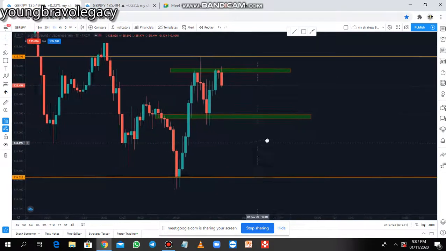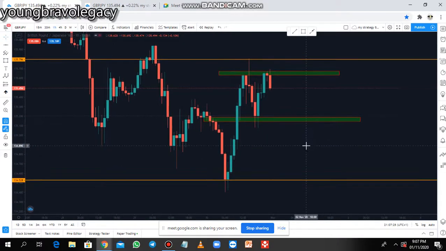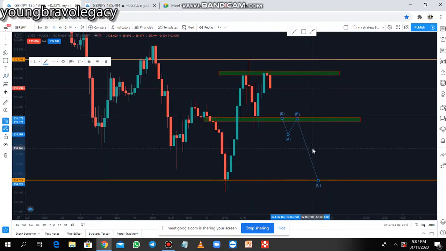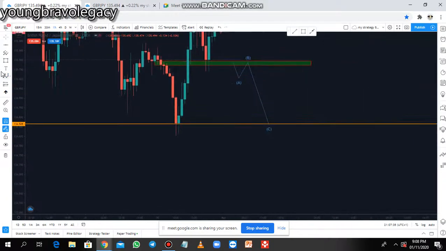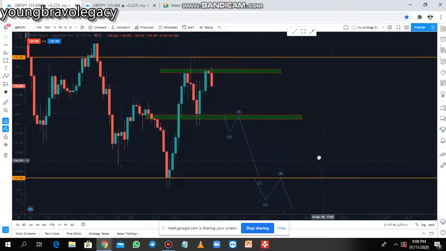Now for a scalper, this will be a good trade. Break and retest, since we are looking for sell on the overall trend. Break and retest here will be a trade for a scalper. Break and retest from this area will be a trade for a scalper as well. So those are the things I see here.